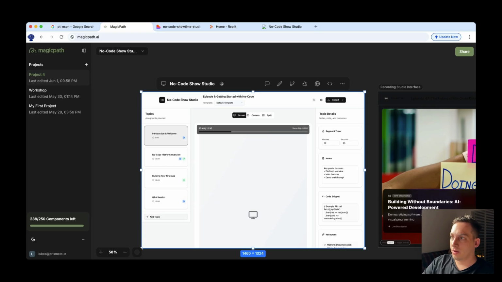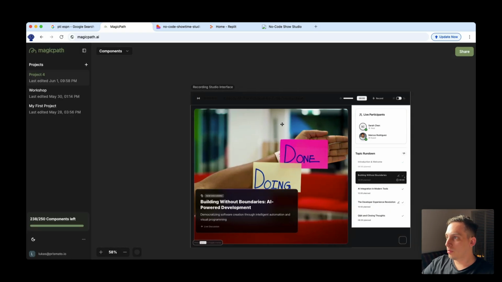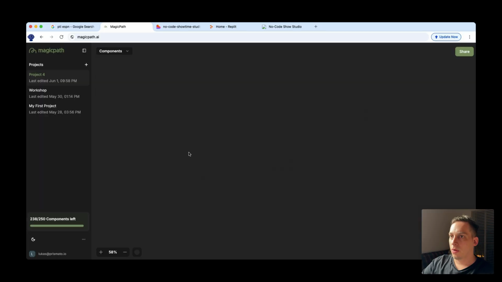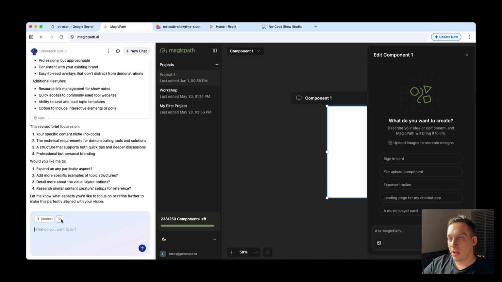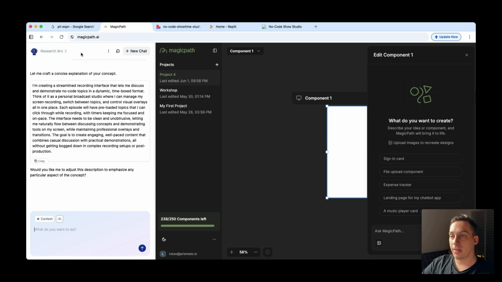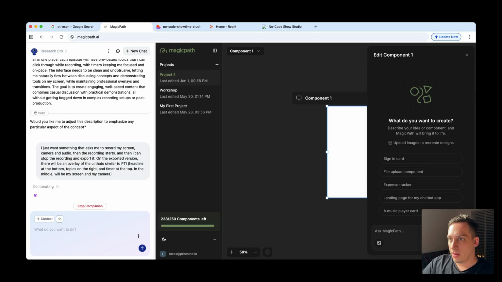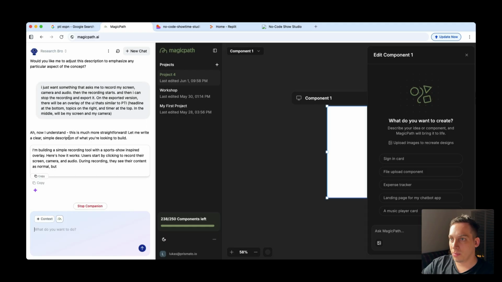What we're gonna do is we're gonna delete this. This looks pretty nice. We're gonna delete this and we're gonna open a new component, and I'm gonna have to tell my little research bro that I want him to basically build this from scratch and not go so deep into the features and all of this. I just want something, and then let's just submit that, because I don't think it's really understanding me. It was building something weird.